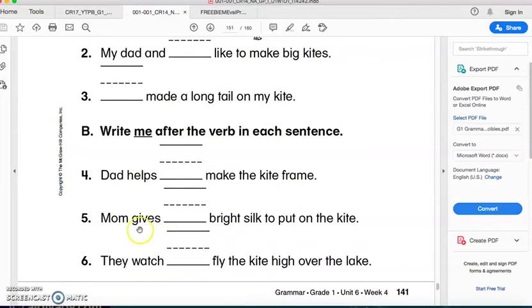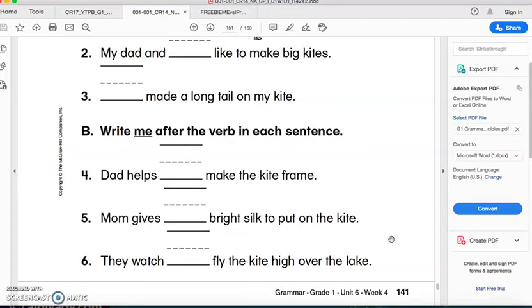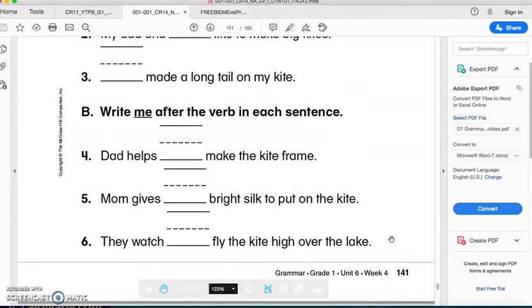Mom gives. So gives is a verb. Are we going to use I or me? Me. Great job. So mom gives me bright silk to put on the kite. Number six, they watch me fly the kite. Now move to page 142.